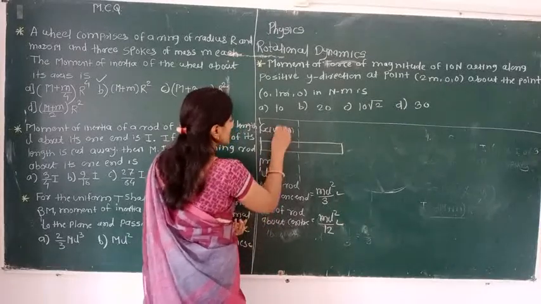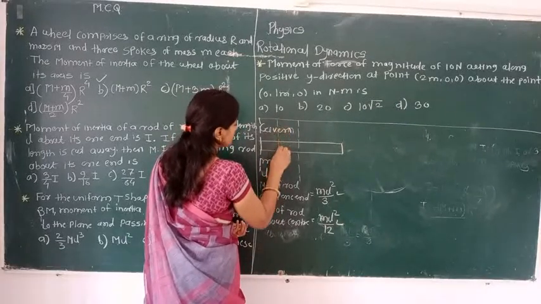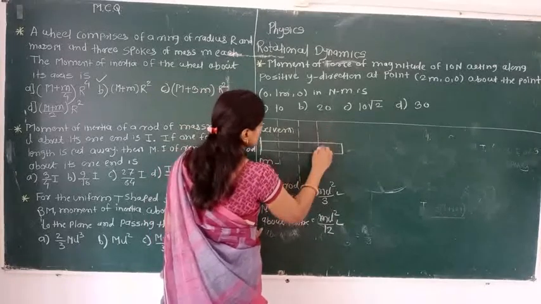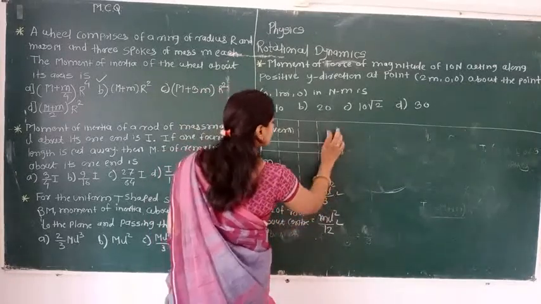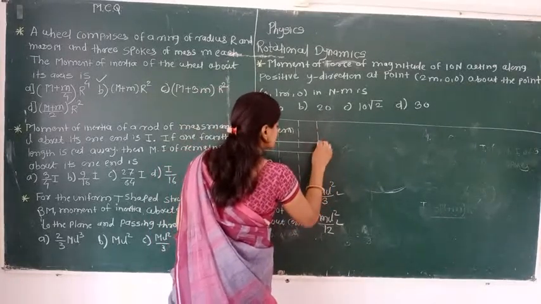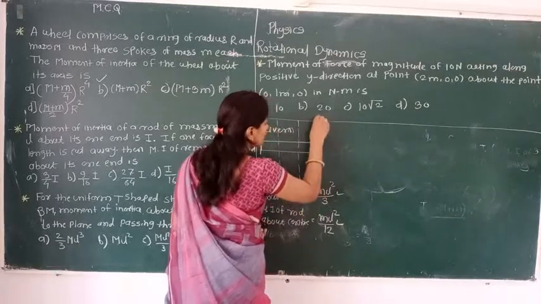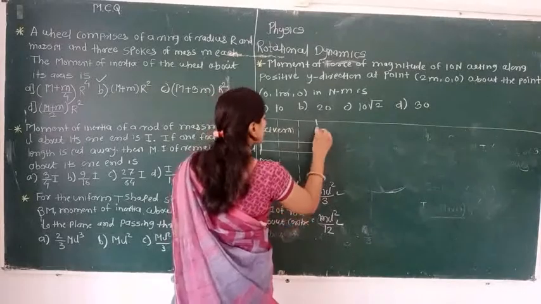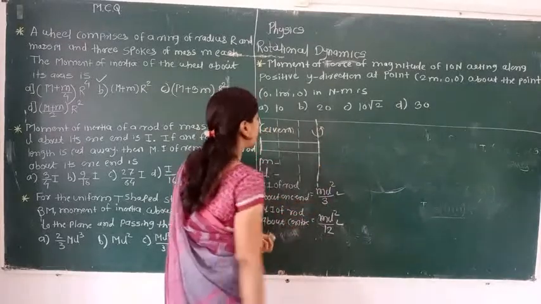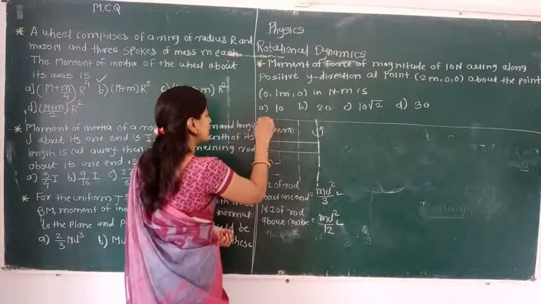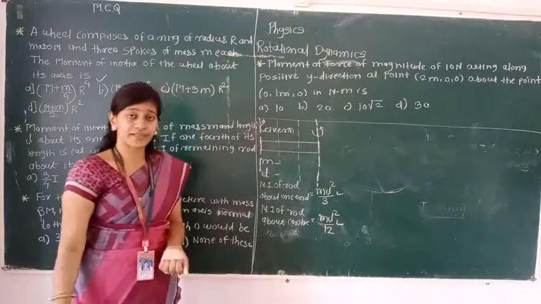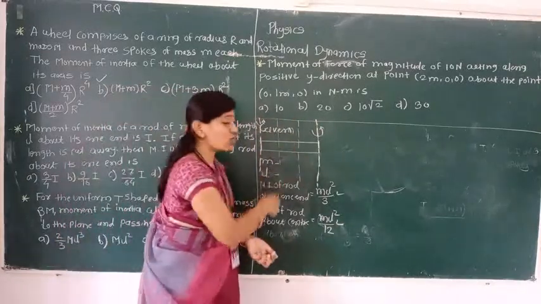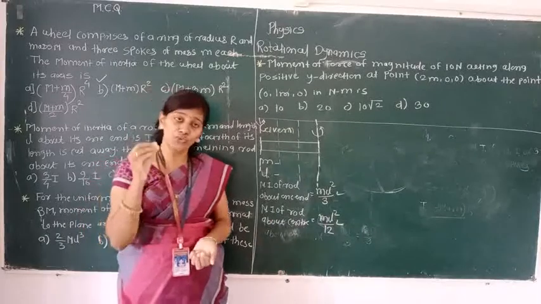Here we can show. Now this part is going to be cut. This is going to be cut. Now we have to find out the moment of inertia of the remaining rod about its one end. We can say anywhere, we can take this or take that. Okay, here the rod is divided into 4 equal parts.